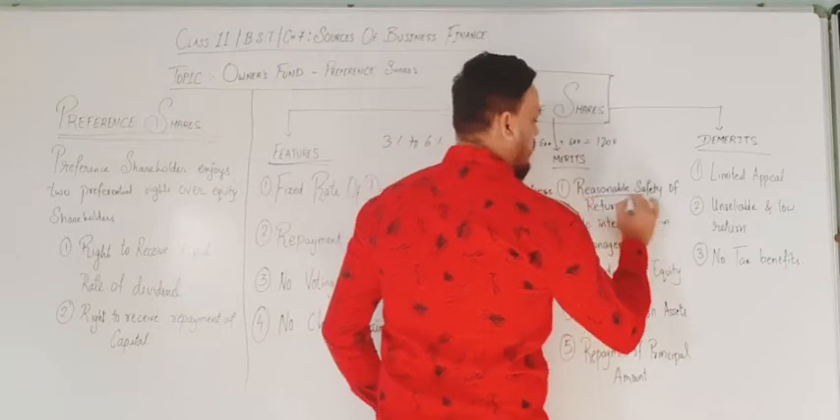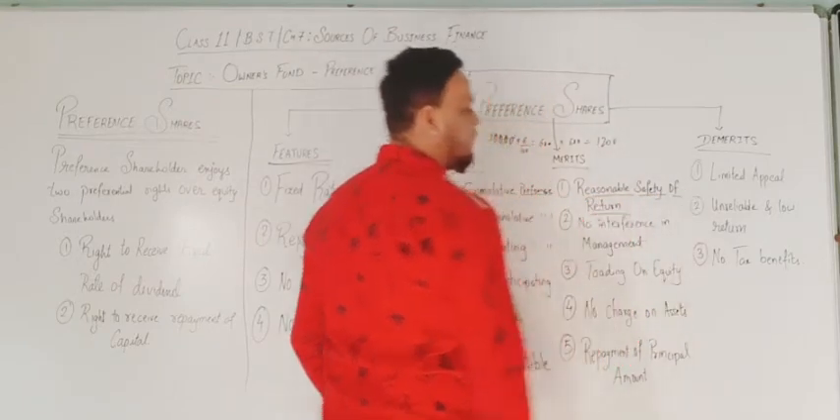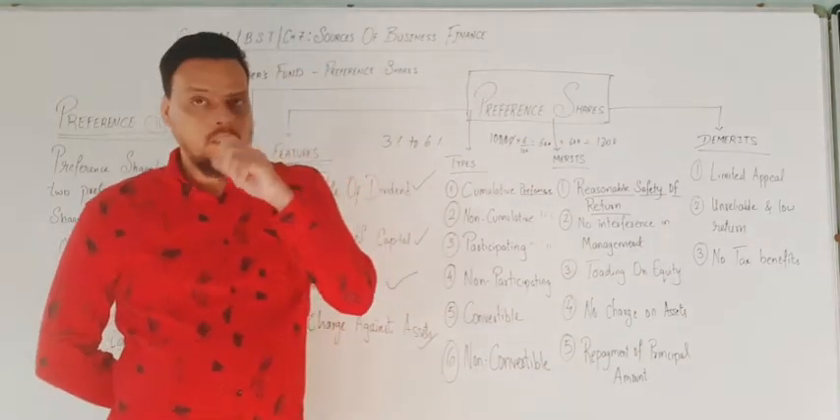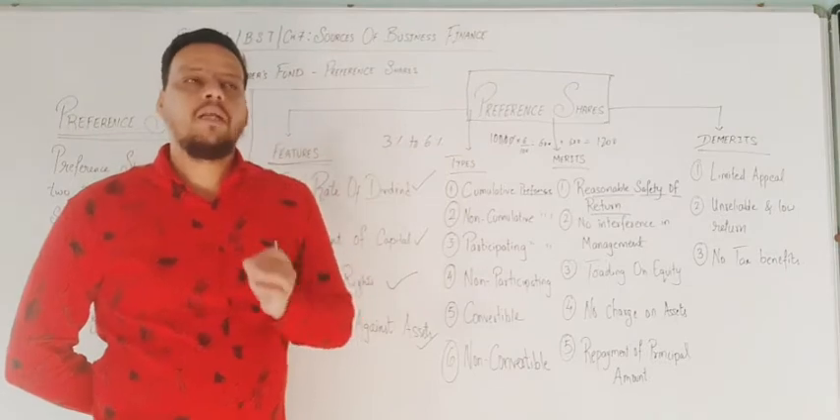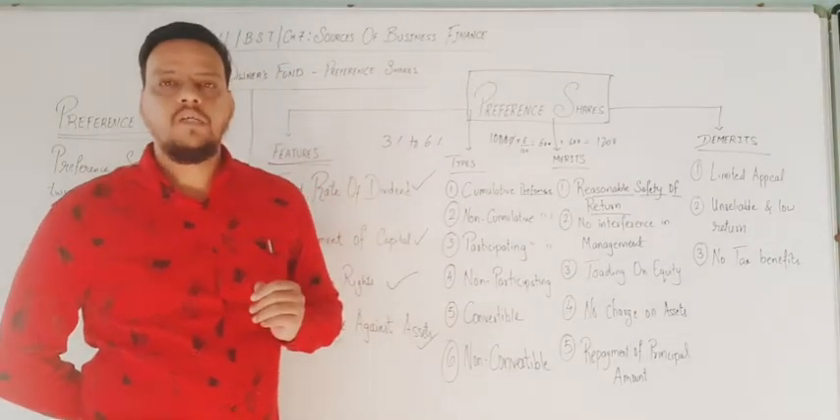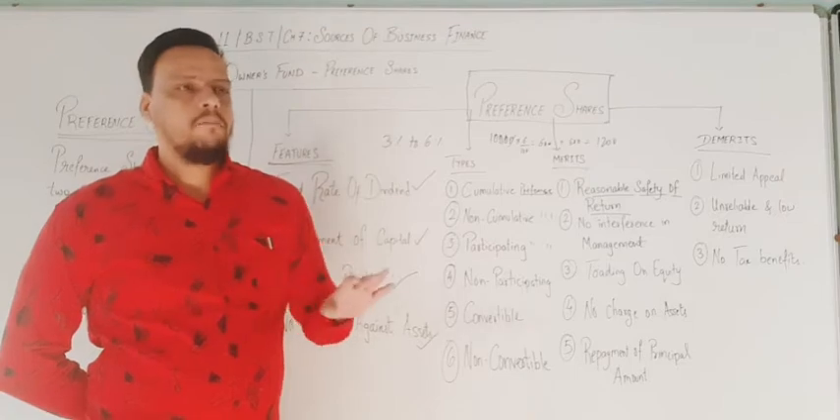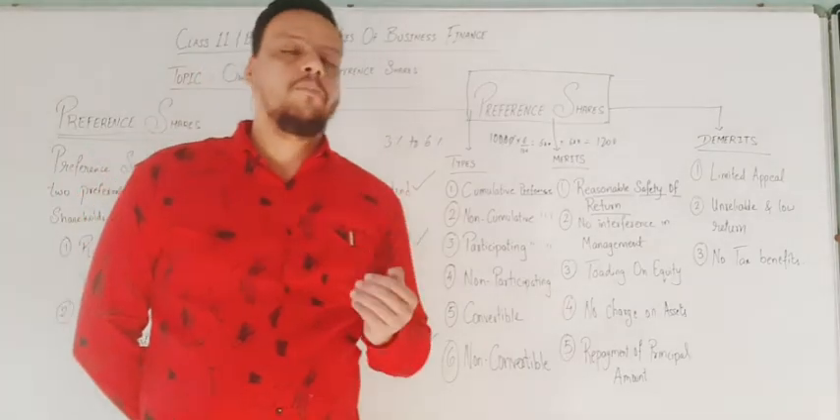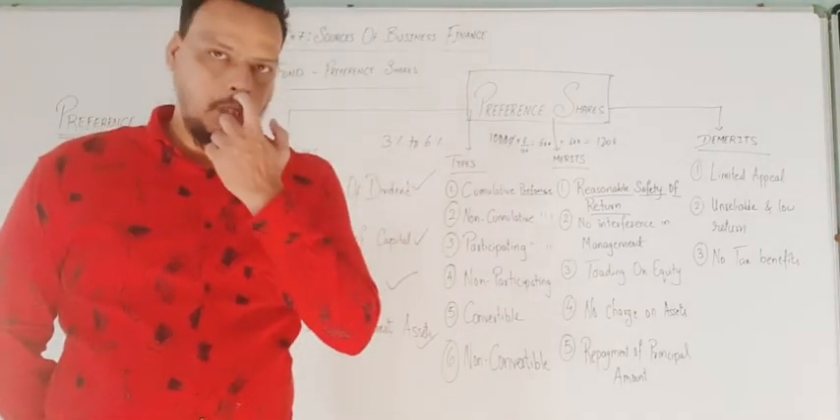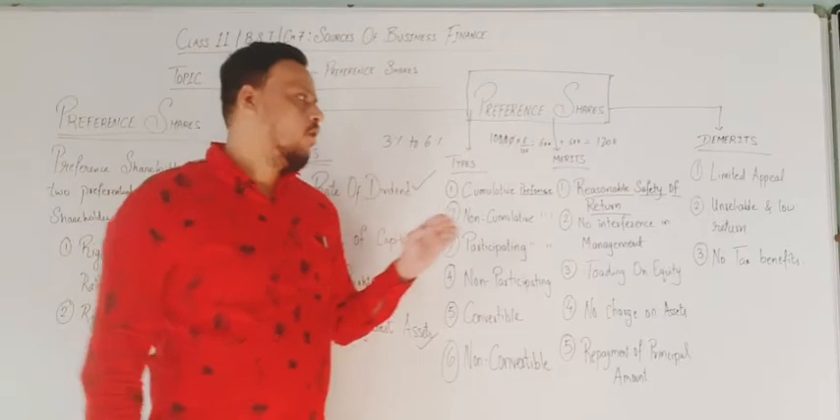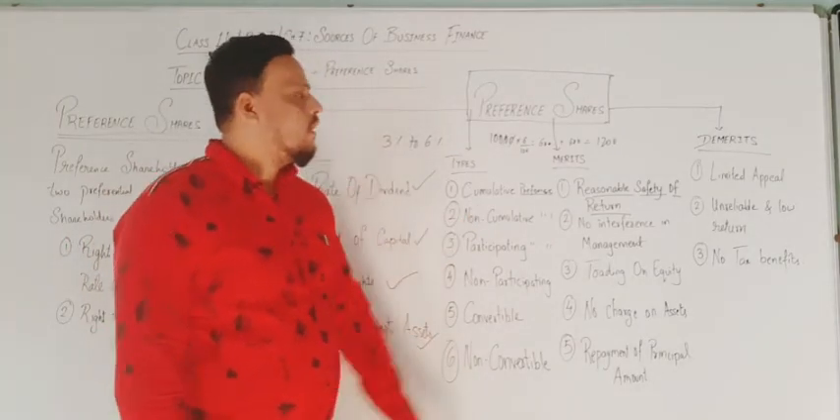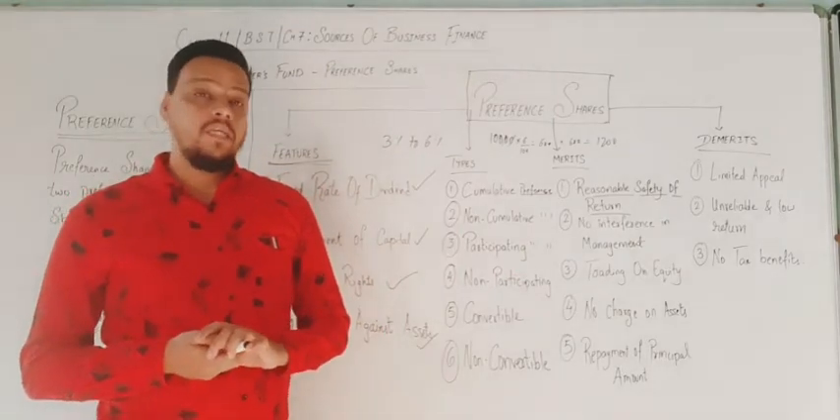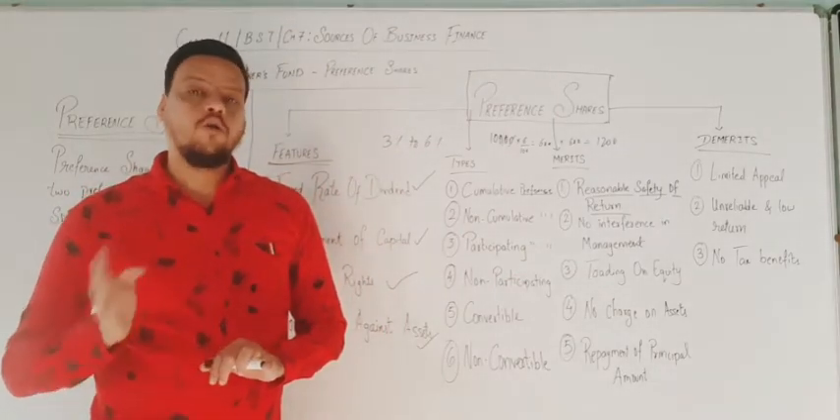First merit is reasonable safety of return. We are talking about safety. So preference shareholders get an assurance that the money which you have invested in the organization will not be diminished or will not be in the form of loss. The money has to be paid to that particular preference shareholder for the investment along with the dividend. Here it is an advantage for a preference shareholder. The capital which they have invested would not be in the loss form.